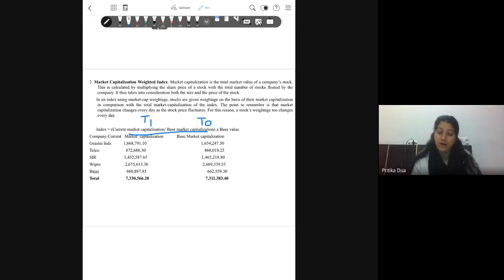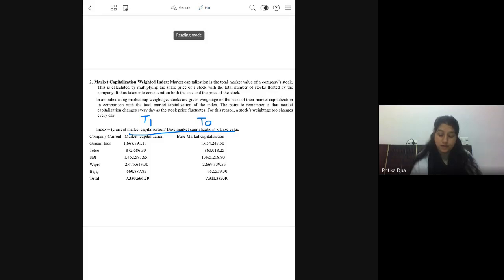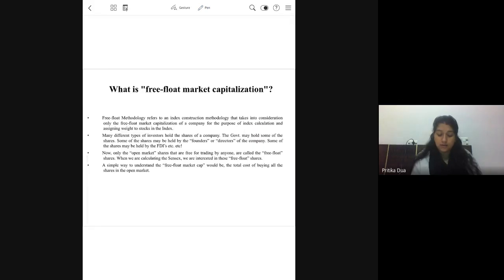So here is the meaning of free float market capitalization. As I've explained, they do not include shares held by the founders and directors of the company. If some shares are held through FDI, a foreign investor holding them, those shares also will not be available for trading.